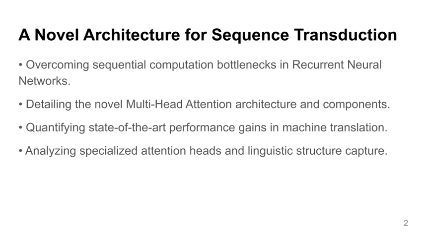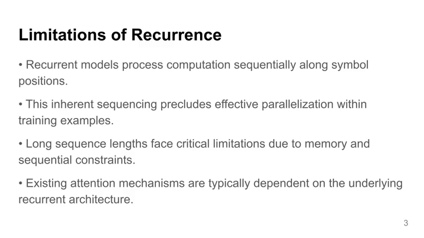We will first explore the efficiency metrics that justify this architectural change, before detailing the core components of the multi-head attention mechanism. Recurrent neural networks, particularly LSTM and GRU variants, have long been established as the state-of-the-art approach for sequence modeling and transduction tasks. However, these models inherently factor computation sequentially along the input and output positions. This critical limitation precludes effective parallelization during training, which represents a significant computational bottleneck. As sequence lengths increase, memory constraints further compound the challenge of sequential computation efficiency.